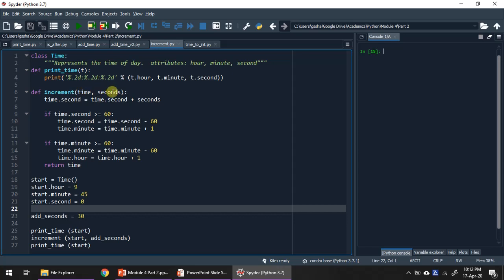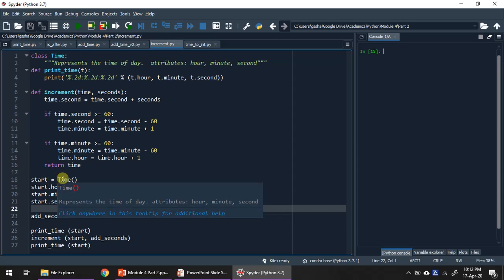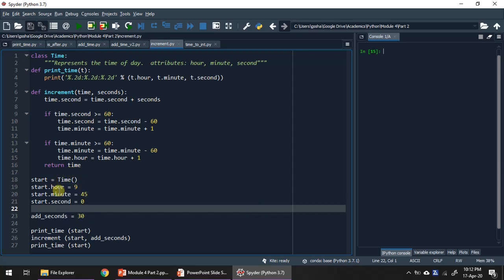These parameters are passed by the main function. So let us start our discussion from the main program. In the main program, start is the object that is declared of the type time, and the attributes are defined. Start dot hour is initialized with 9 hours, minutes with 45 and seconds with 0.